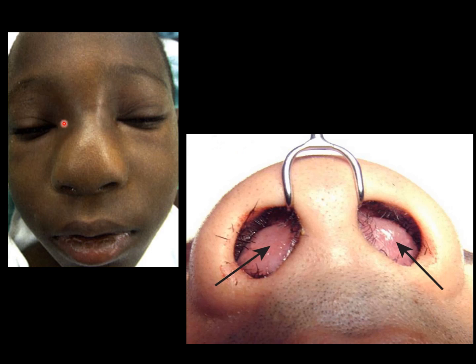In this picture you can observe there is marked swelling, especially of the nasal tip. This area is also swollen, but in nasal bone fracture, usually the bridge of the nose will be swollen, whereas in hematoma or abscess, this area is more swollen. And on examining, you see the swelling in both nasal cavities.